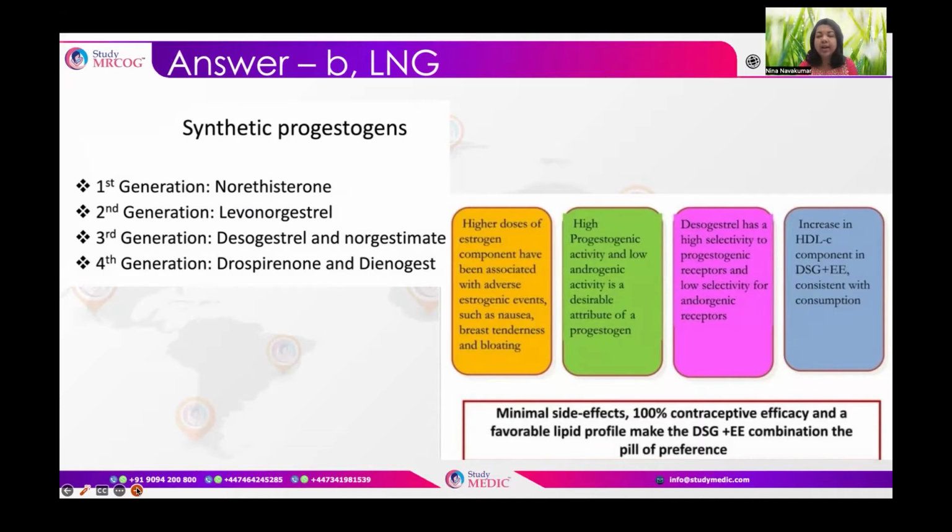The increase in the HDL-C in the desogestrel plus ethinyl estradiol combination is consistent with contraception. So minimal side effects with 100% contraceptive efficacy and a favorable lipid profile make the desogestrel and ethinyl estradiol combination the pill of preference. So nowadays, the pill of preference is desogestrel along with ethinyl estradiol.